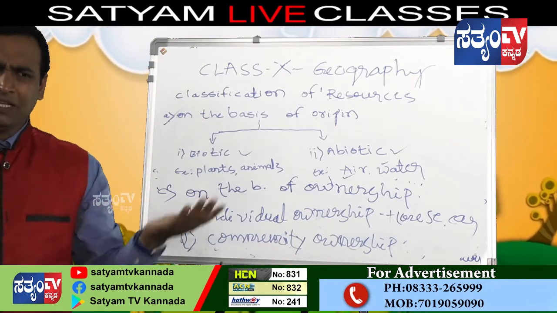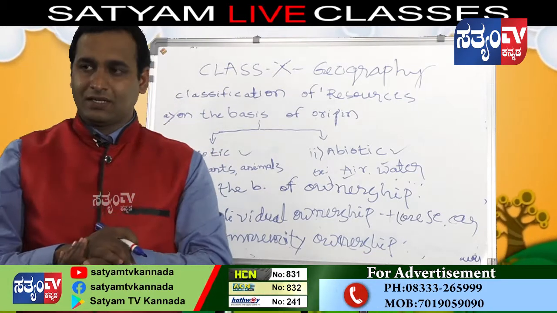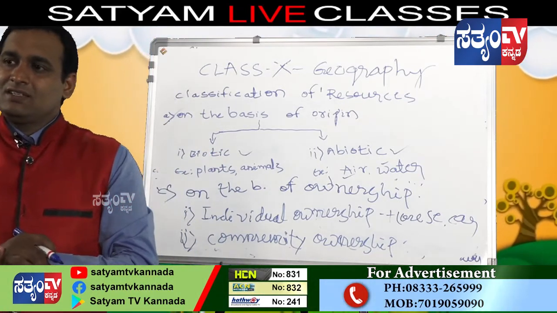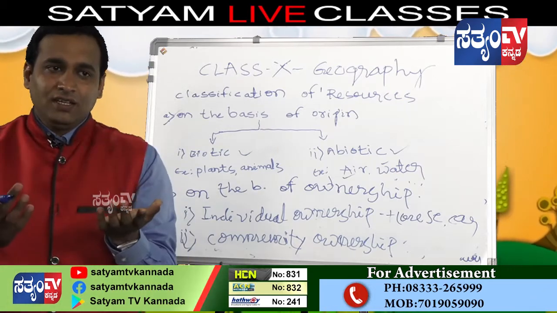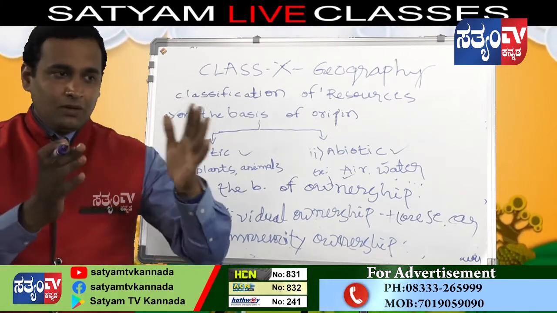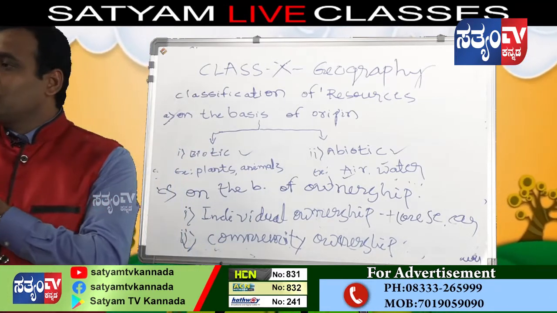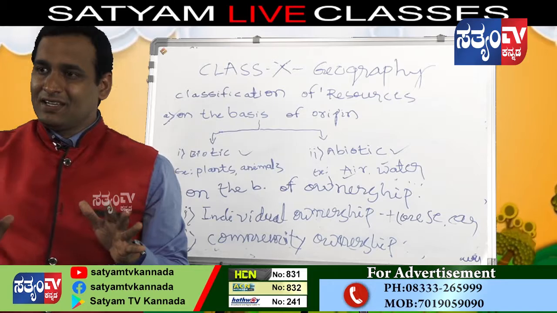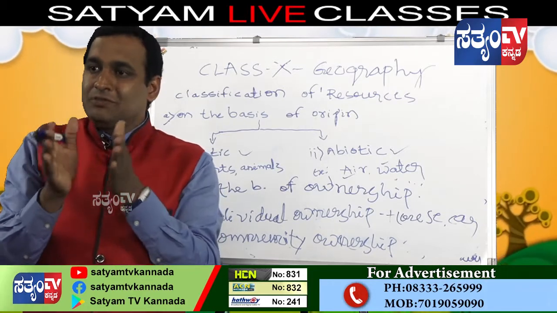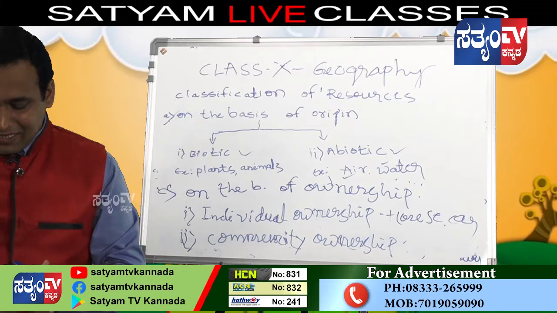It means community people can use it. For example, in my street there is a park or garden. There is no restriction that only you can come and other people should not come. Is there any discrimination among people? No. Park is the best example.